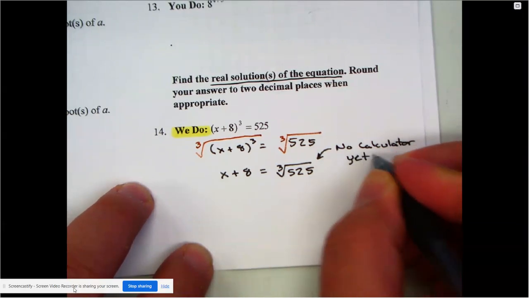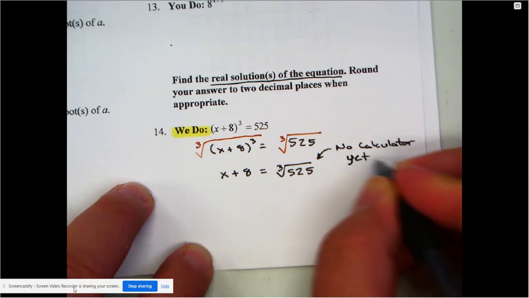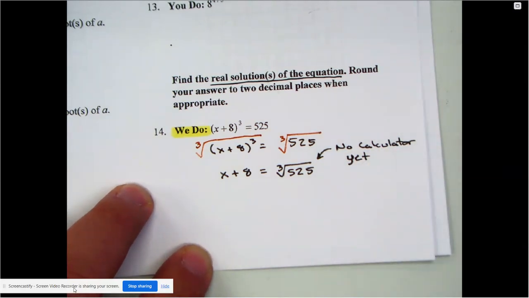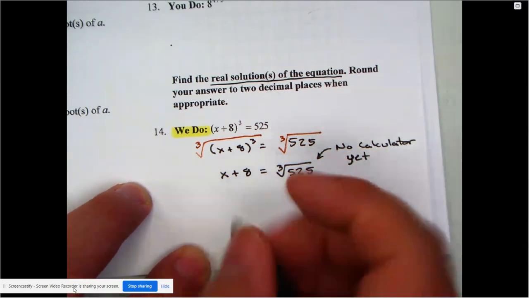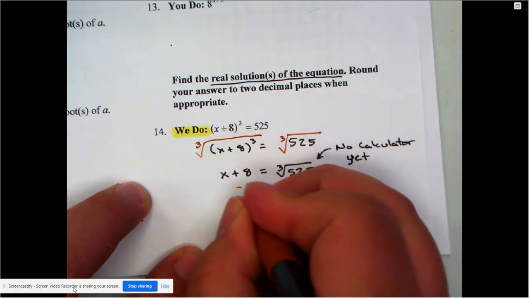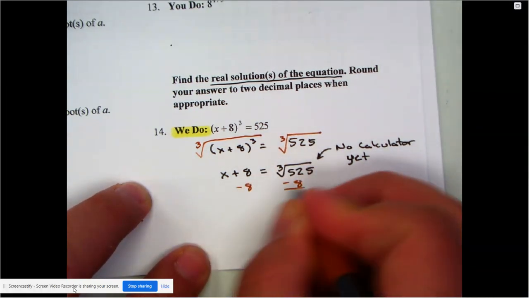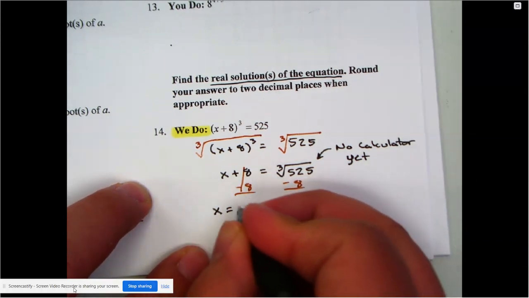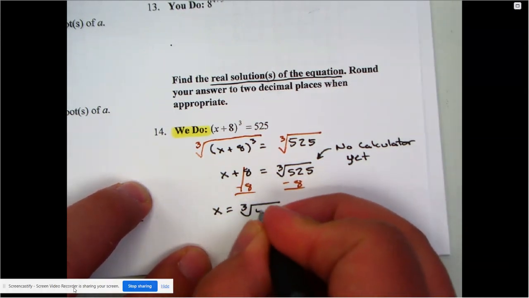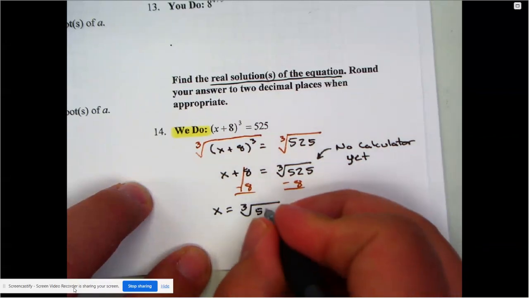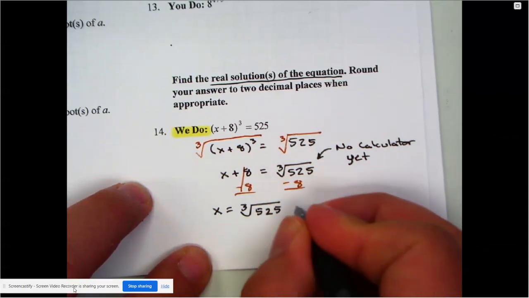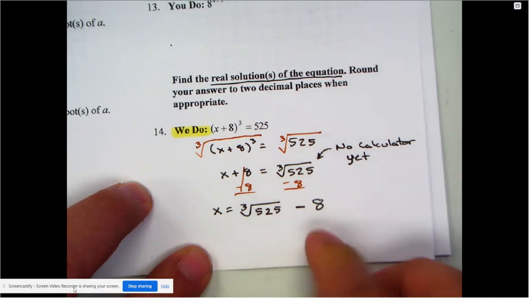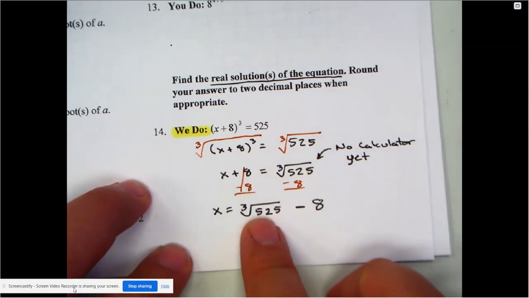We usually wait. No calculator yet. We're just going to set it up. The only thing I have to do now, of course, is subtract the 8 from both sides. And if you're looking at this and going, yeah, but what am I going to get as an answer? Well, technically, this is the official answer: the cube root of 525 minus that 8. You have to make sure that minus 8 is on the outside of that radical.